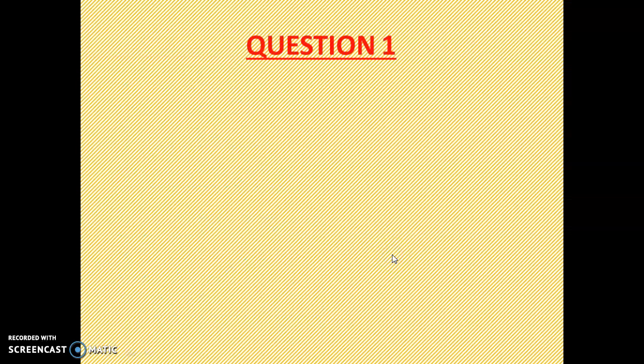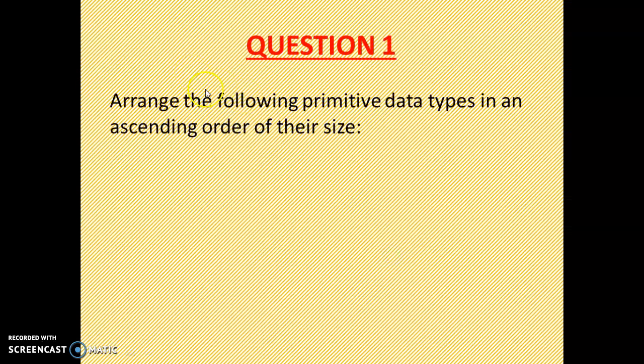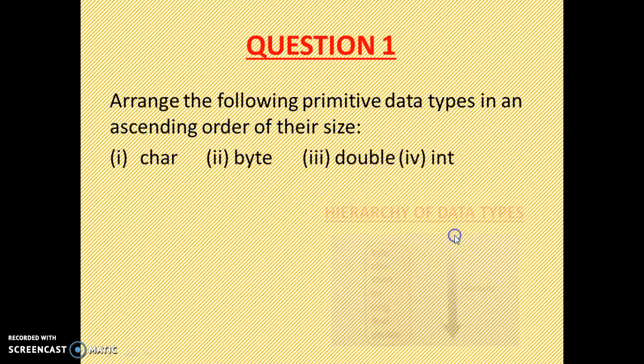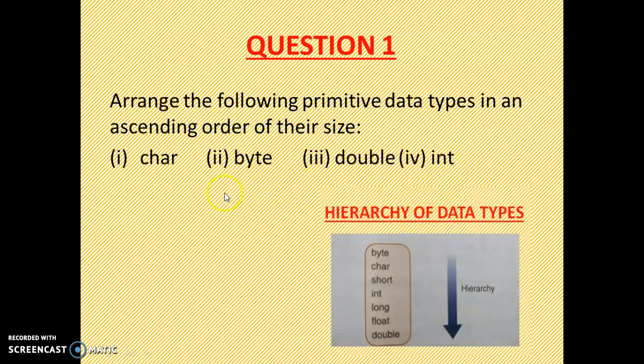Then let's discuss some question answer on this topic, 3 topics. Arrange the following primitive data types in an ascending order of their size. For this, I take the help of the hierarchy of data types I have explained. In the question, 4 data types are given, and you have to arrange them in ascending order.